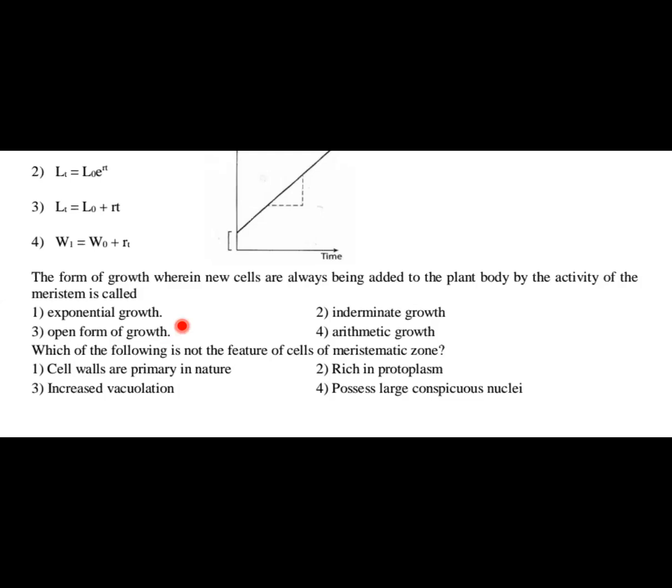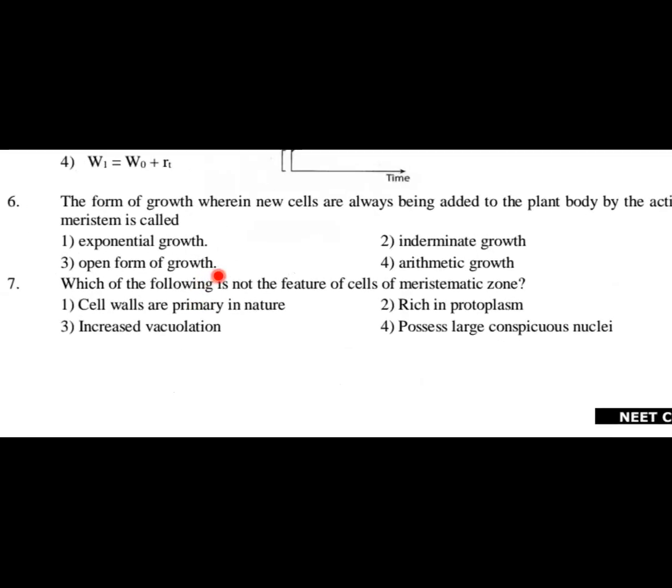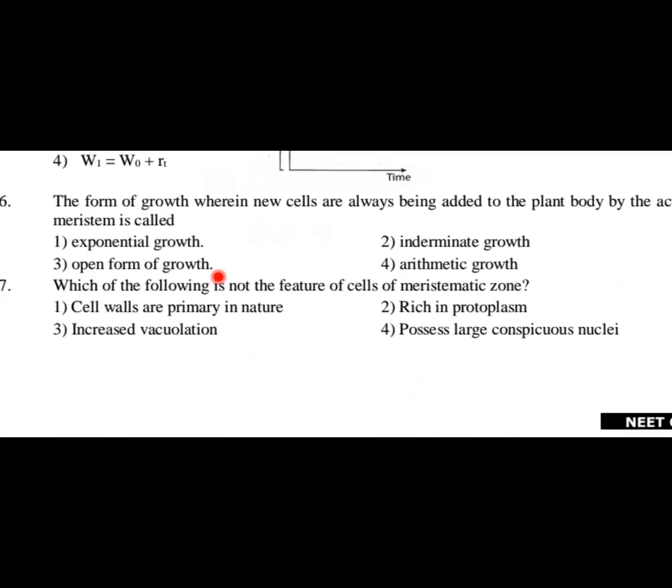Okay, so students, what is open form of growth? The form in which new cells will be continuously added due to the activity of meristem. Option 3 is the right answer for this question. Let us go to the next question. Question number 7: which of the following is not the feature of cells of the meristematic zone?